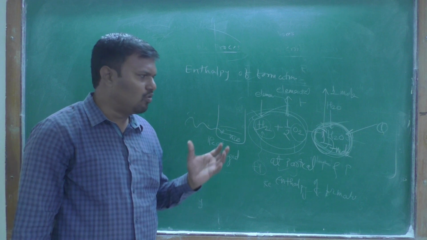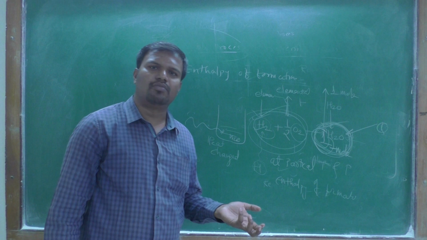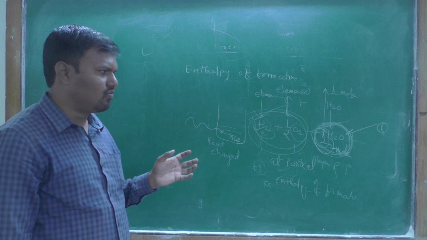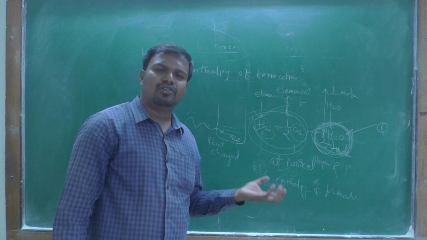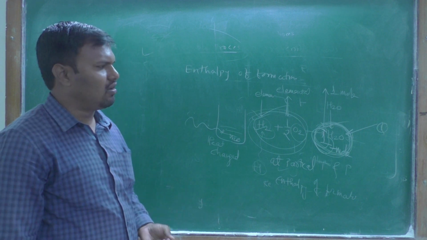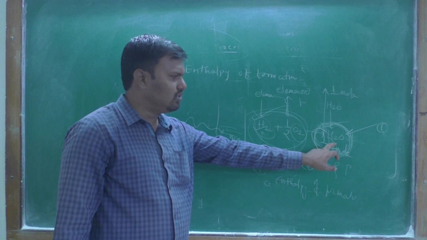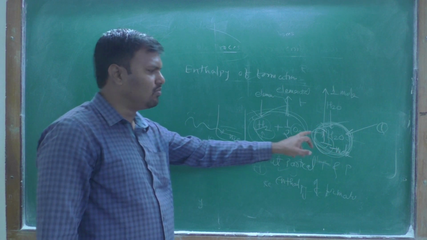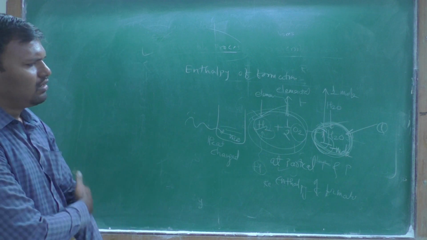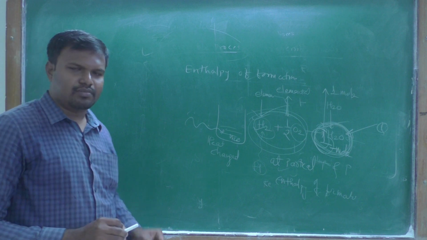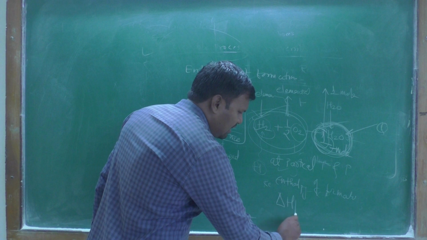Using a thermometer and the relation, we can find out how much heat is produced or gained during the formation of H2O from its elemental form. This is nothing but the enthalpy of formation. It is denoted by change in enthalpy, delta HF.